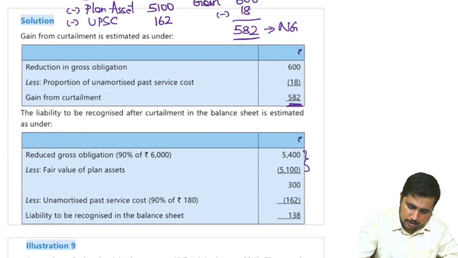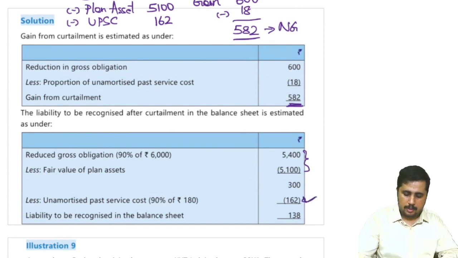See, 5,400 minus 5,100 minus 162. This final obligation will be shown in the balance sheet. I hope we are clear with this.